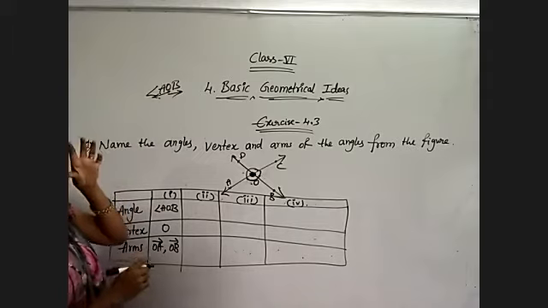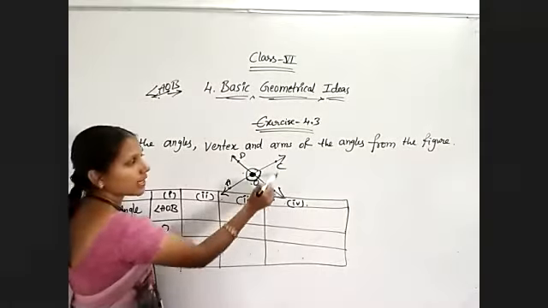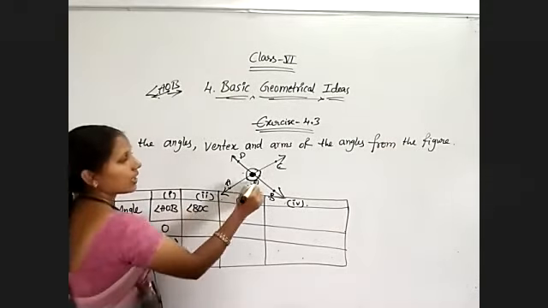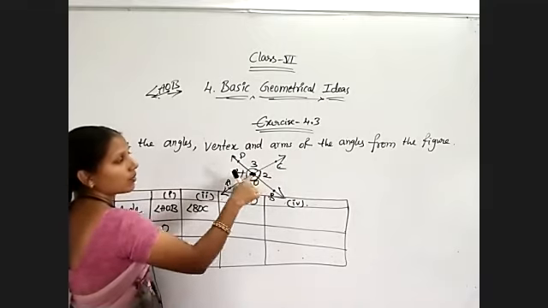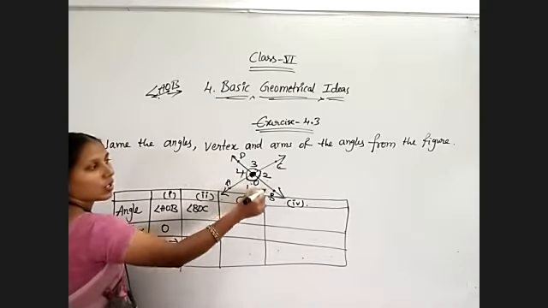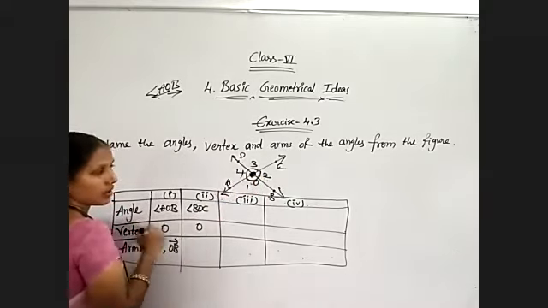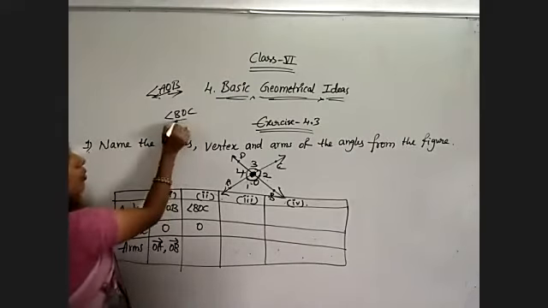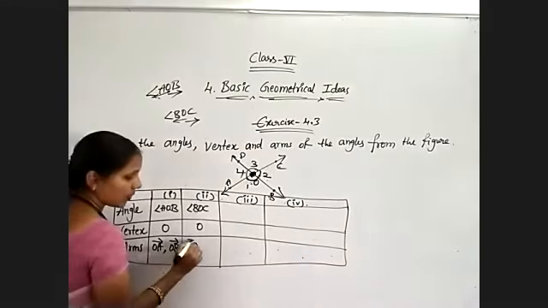In the same way, coming to the next letters, AB I have used now. Use B and C. So next angle will be BOC. Angle 1, angle 2, angle 3, angle 4. Now my second angle is BOC. What is the vertex here? Again, at O only OB and OC are meeting, so O is the vertex. And what are the arms of angle BOC I have written? OB, OC.